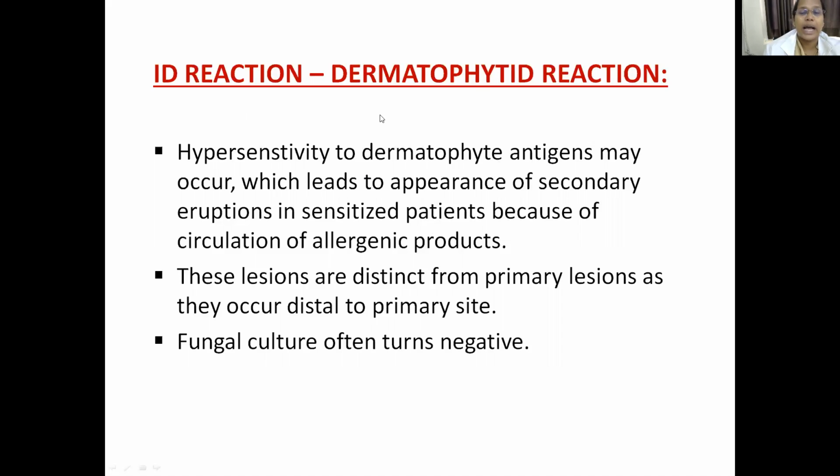So this is known as id reaction or dermatophytid reaction. The lesions are usually distant from your primary lesion site, and they usually occur distal to the primary site, as I told you, and the fungal cultures are usually negative.